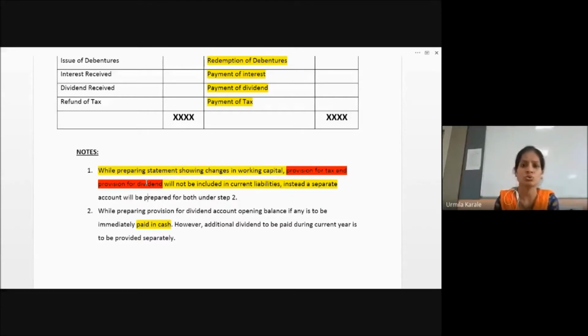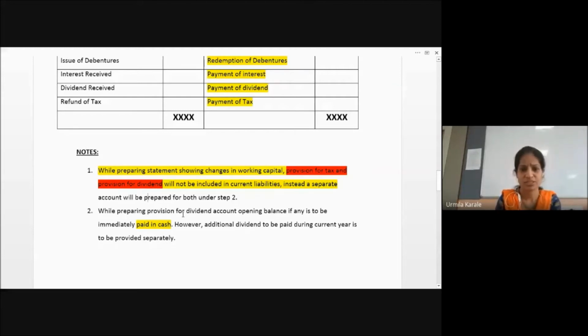You are not going to refer to them in the current liabilities. Current liability में आपके provision for tax and provision for dividend will not come. For this provision, we'll be creating the accounts. So it will not be included in current liability. Instead, separate accounts will be created in the second step.